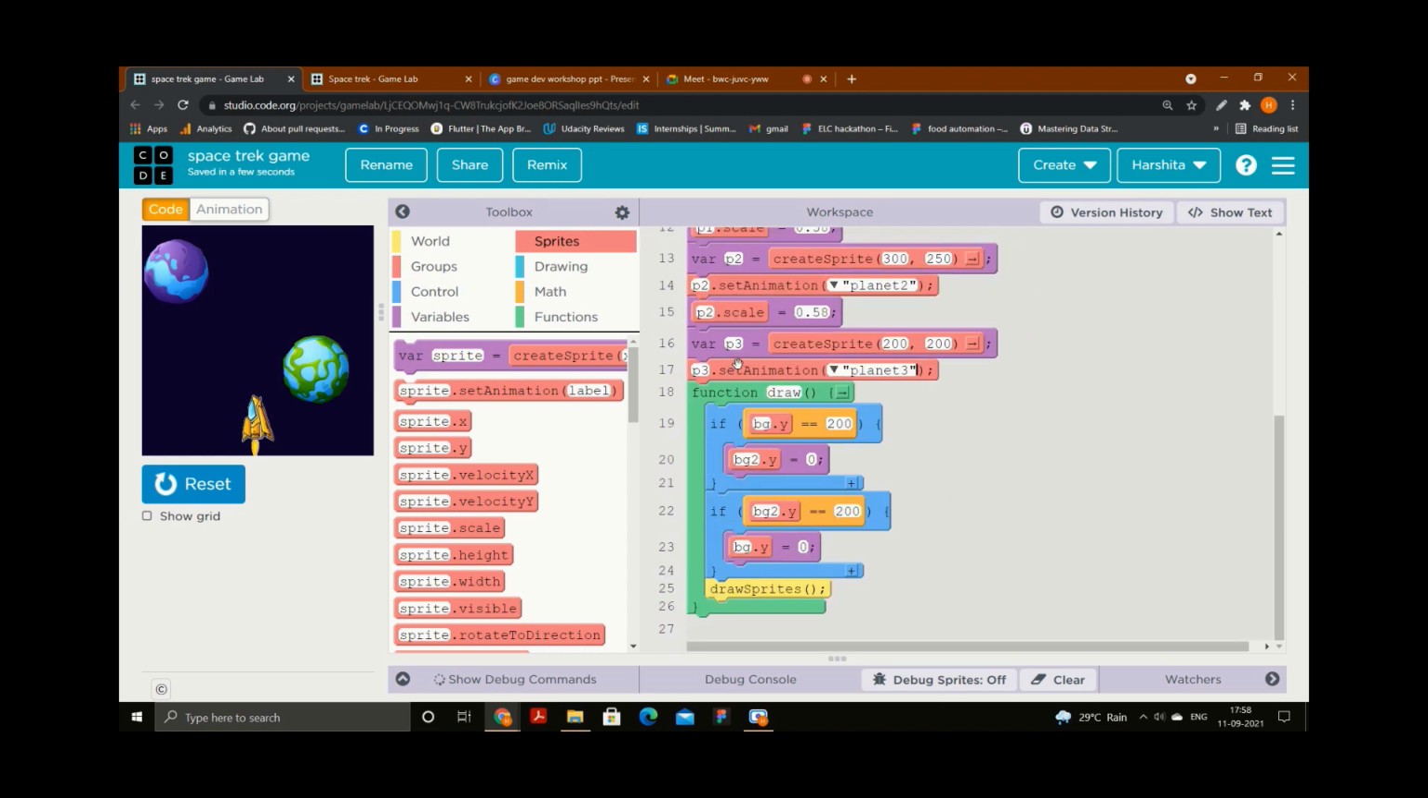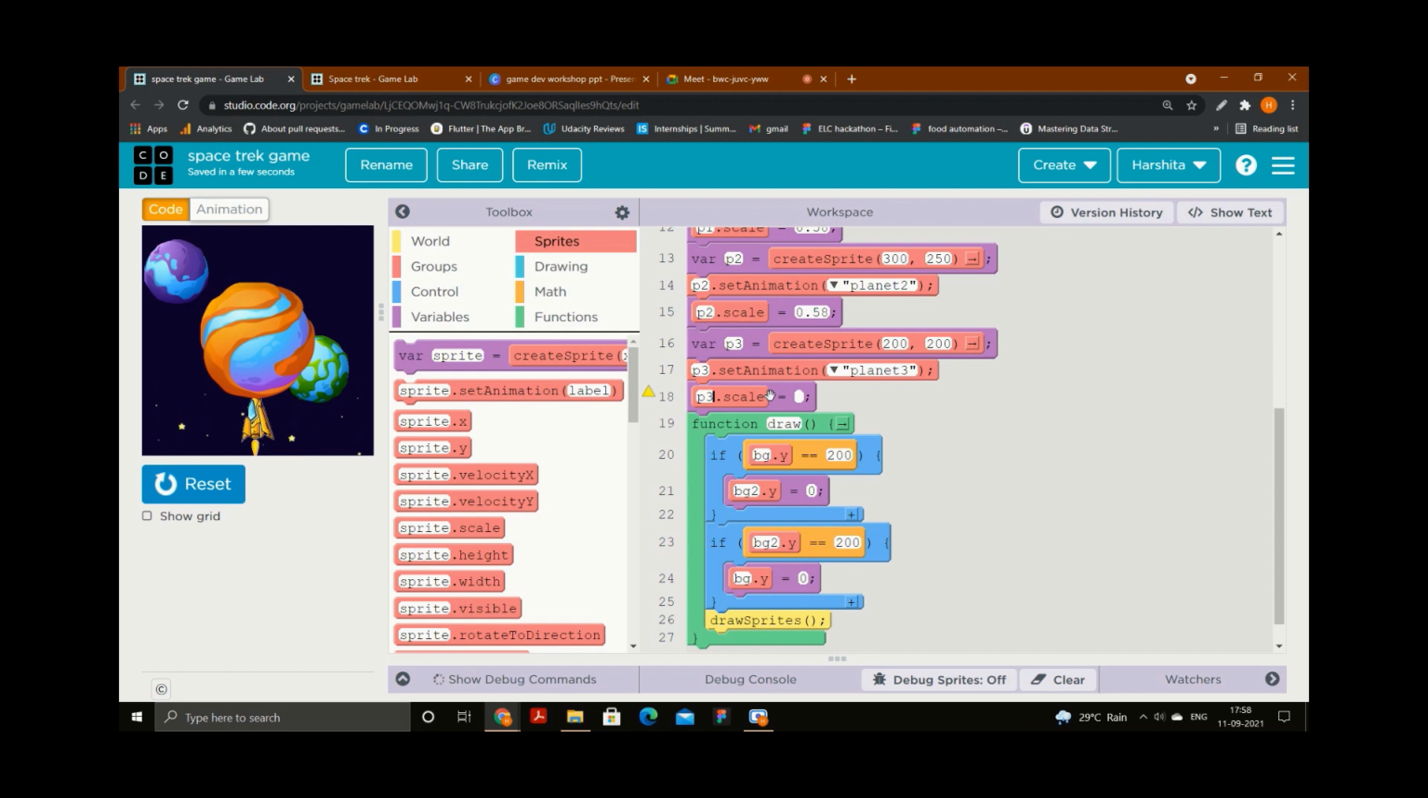Here I will add the next planet. This is my P3, so I am selecting planet 3. If I run, yeah, the size is big. I will put the same size, 0.58.